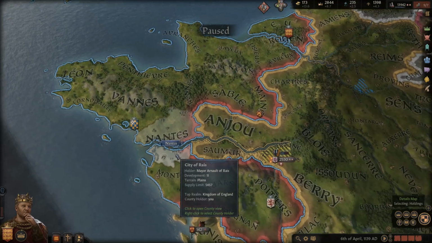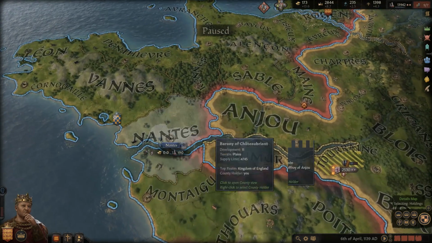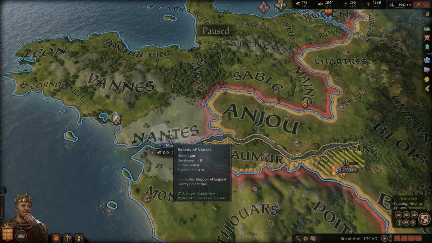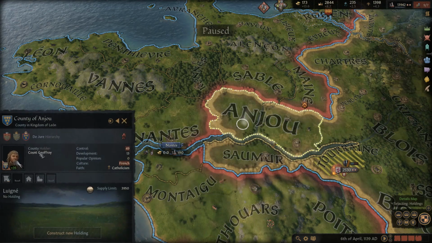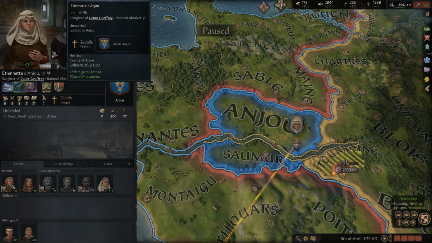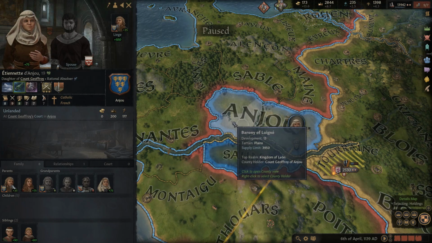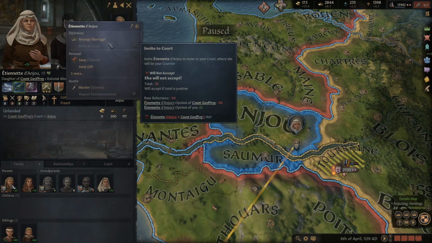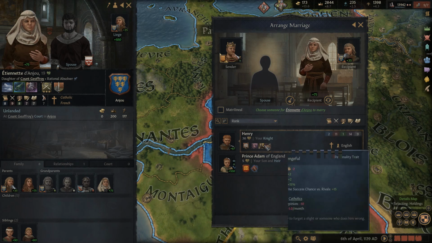With those two wars, you would expect there'd be a lot more to that. We now have two counties we have to give out. Such a bummer this didn't work out the way I wanted it to. I don't think he has another spouse. Yeah, she doesn't have another spouse yet, so we could just do this again. There's no reason we couldn't arrange a marriage for somebody else.